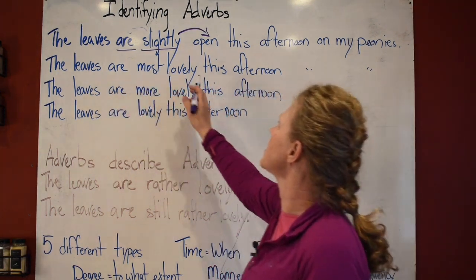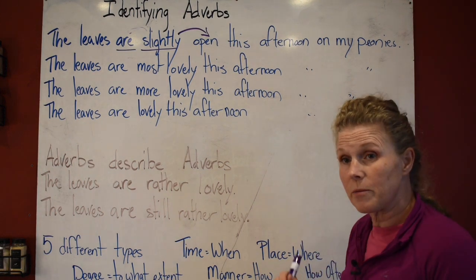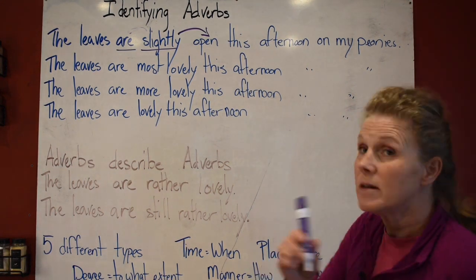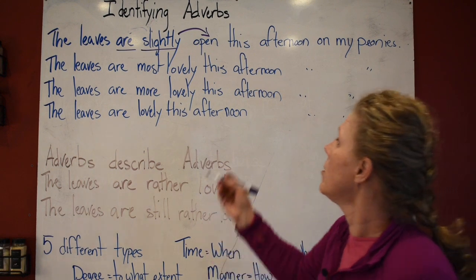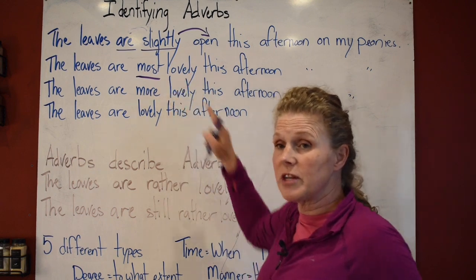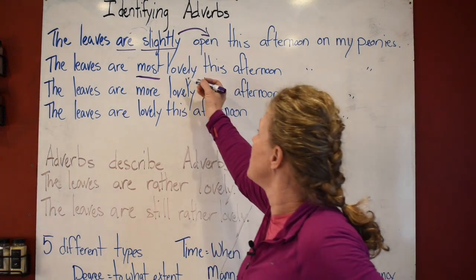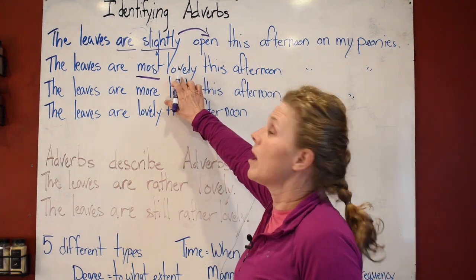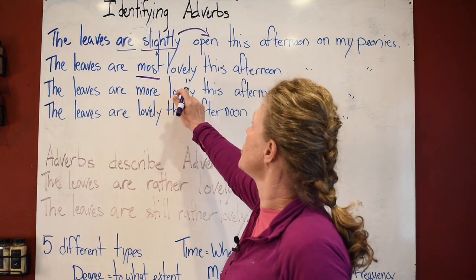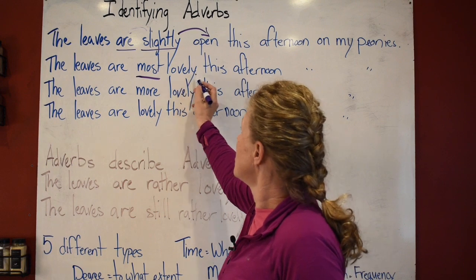The leaves are most lovely this afternoon. What is your adverb there? Most. Is lovely an adverb? This one is an adjective. This is one of those ones that you need to remember: this lovely is not an adverb. This is one of those LYs that is not an adverb.